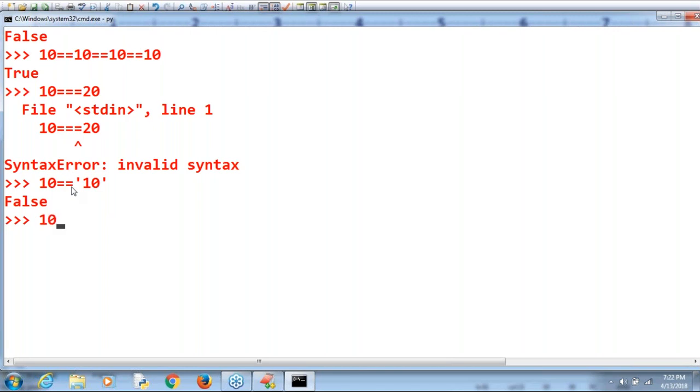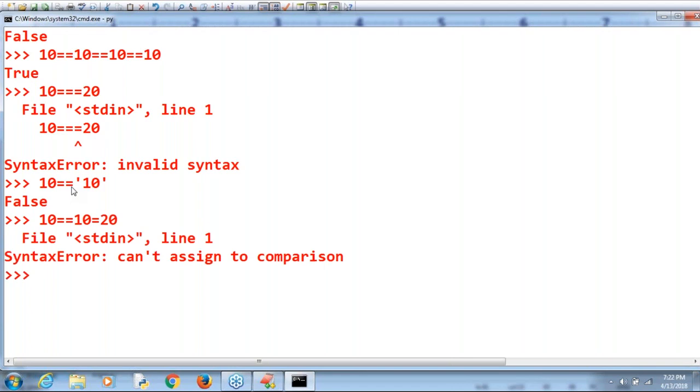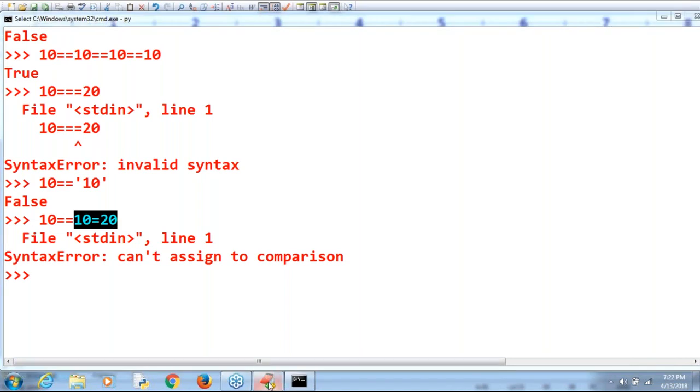Next, I'm taking 10 double equal to 10 is equal to 20. Observe that: 10 double equal to 10 is equal to 20. Can you please have a look once? Syntax error. What is the meaning of this? Here 10 is equal to 20 means you are not comparing something; it is nothing but invalid. Clear, right? So make sure you don't get confused unnecessarily.